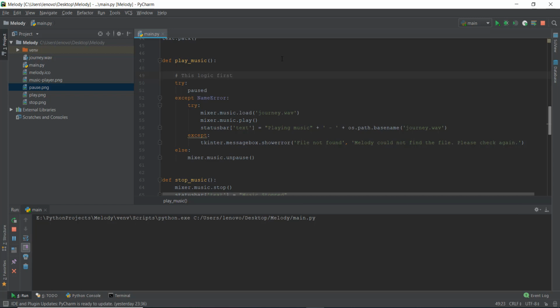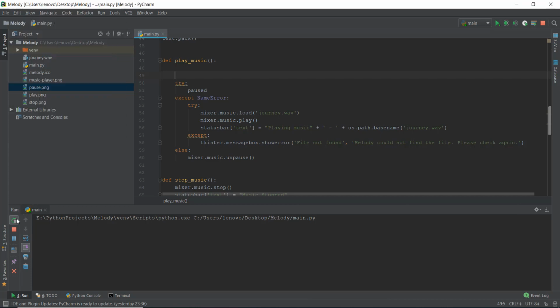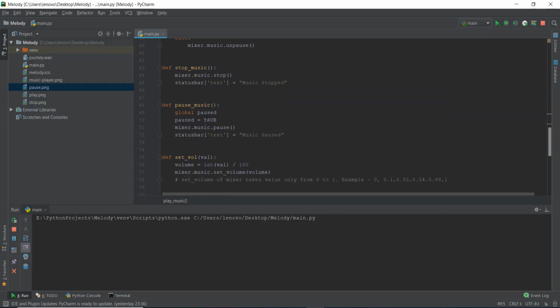Let me just explain it to you first, because it's going to be a long comment if I don't tell you first what's happening. So what is happening over here is we have created this variable called paused. So imagine a scenario where we haven't played any music yet. Actually, let me just reload this so that the scenario is what I'm talking about. So imagine we haven't played any music yet. So that means this function music_pause hasn't been called yet. It hasn't even been called yet. That means this paused variable hasn't been declared yet.